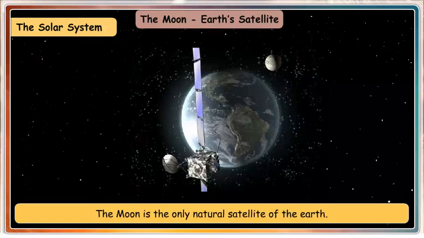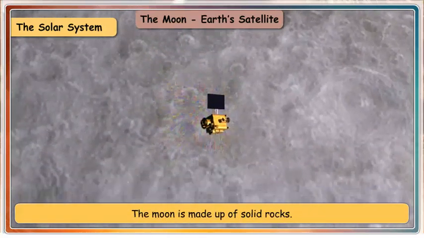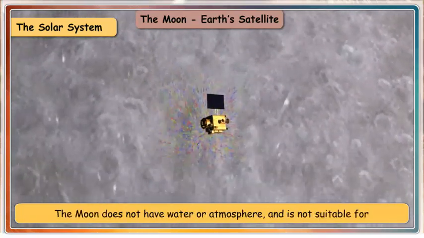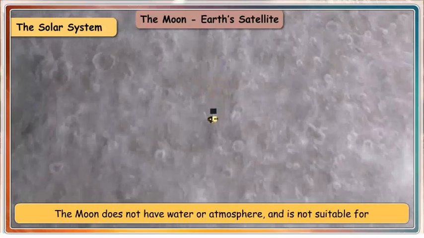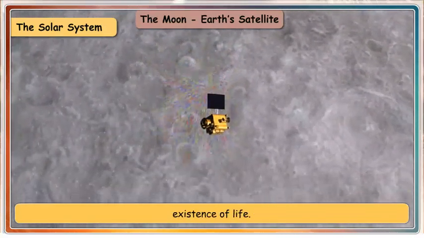The Moon, Earth's satellite. The moon is the only natural satellite of the Earth. It appears big because it is only 384,000 kilometers away. It is nearer to our planet than any other celestial body. The moon is made up of solid rocks. The plains of the moon are called maria. The moon does not have water or atmosphere and is not suitable for the existence of life.